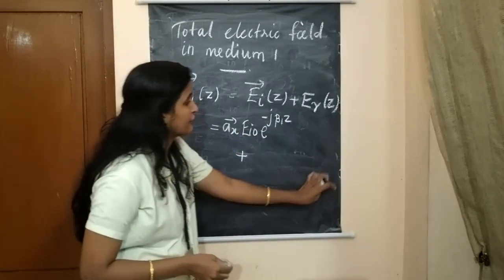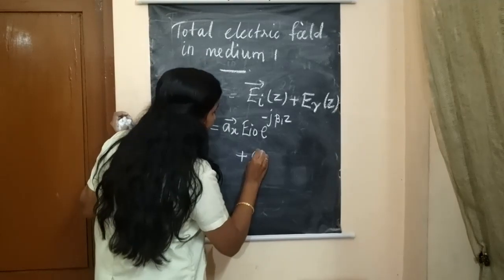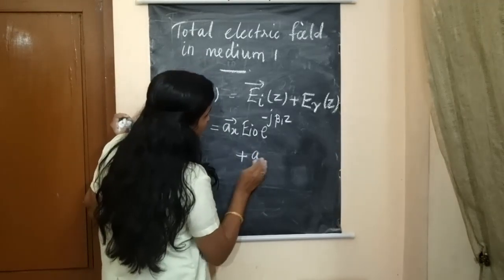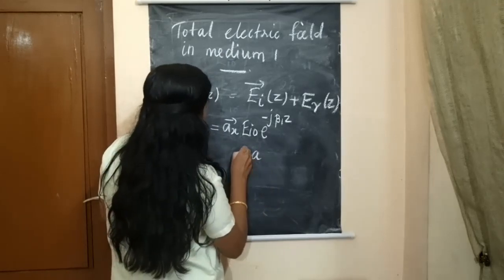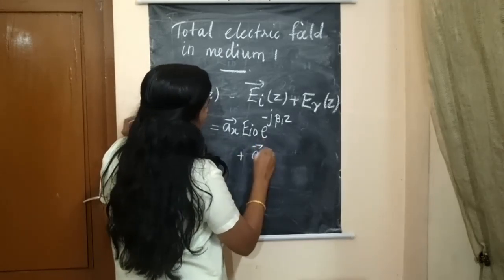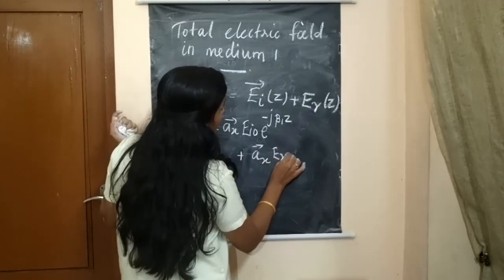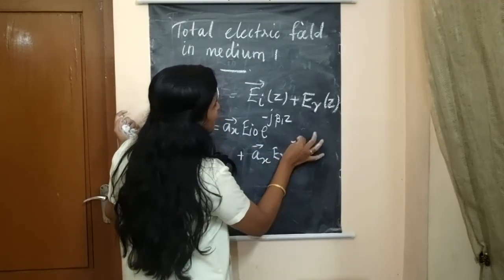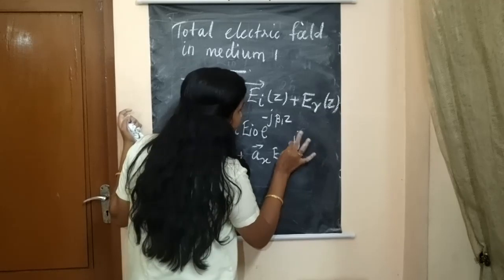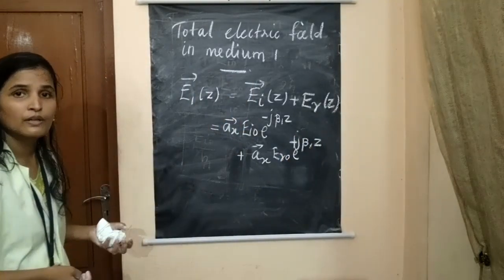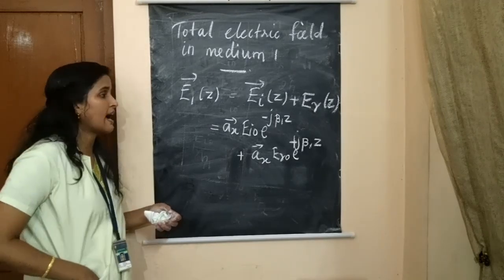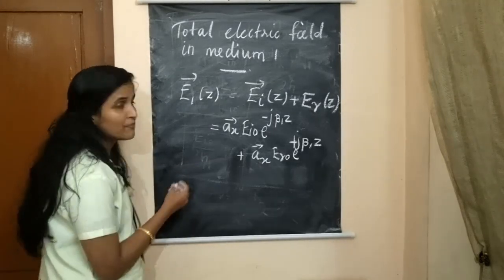So the reflected component is minus AX ER naught into e power plus J beta 1 Z.